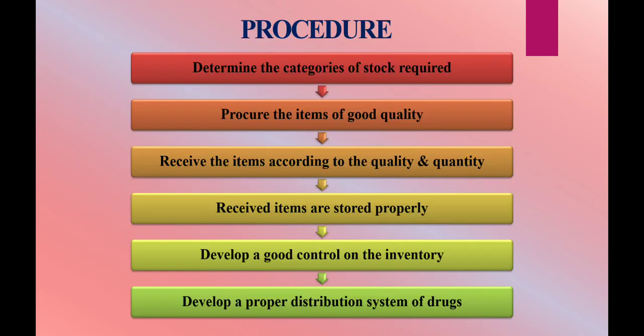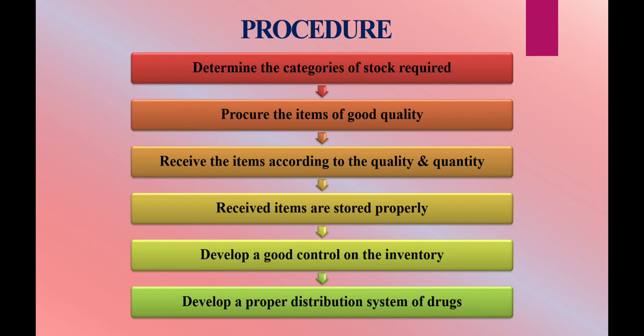Then let's talk about the procedure. To achieve this objective, the following procedures can be used. First step is to determine the categories of stock required, and estimate the quantity and the quality of each item required. Then the second one is to procure the items of good quality from various sources at the most economical price.